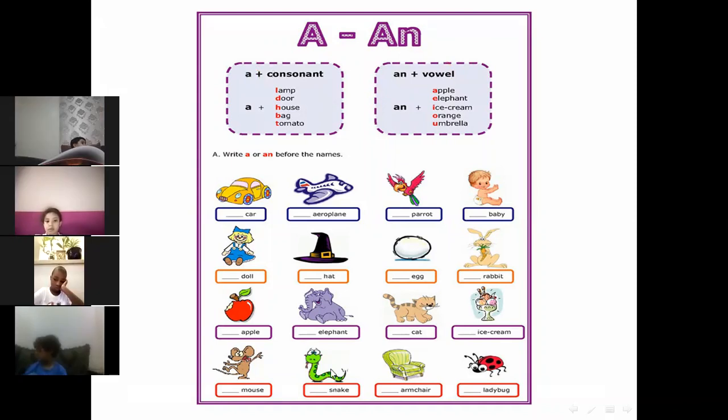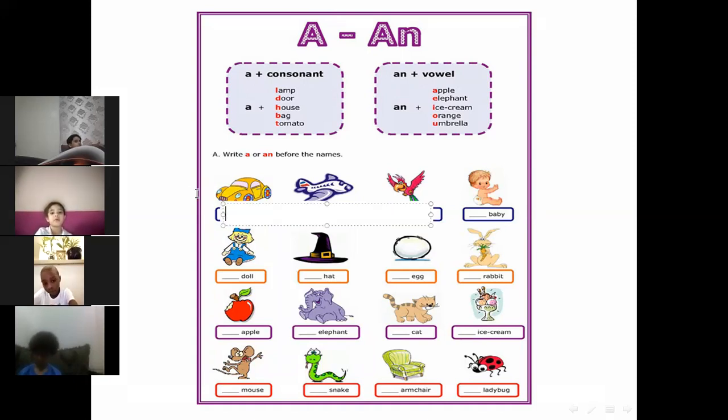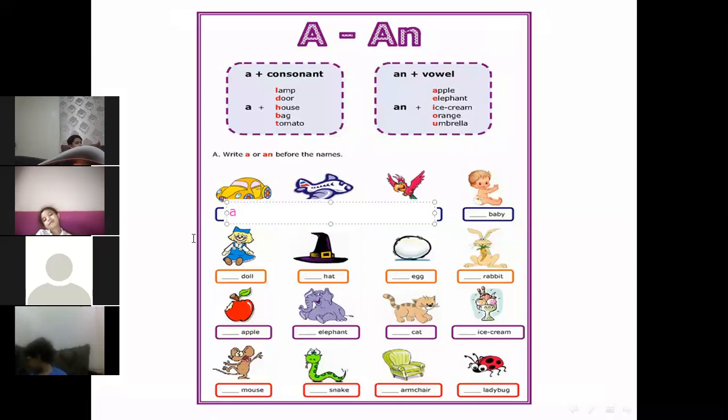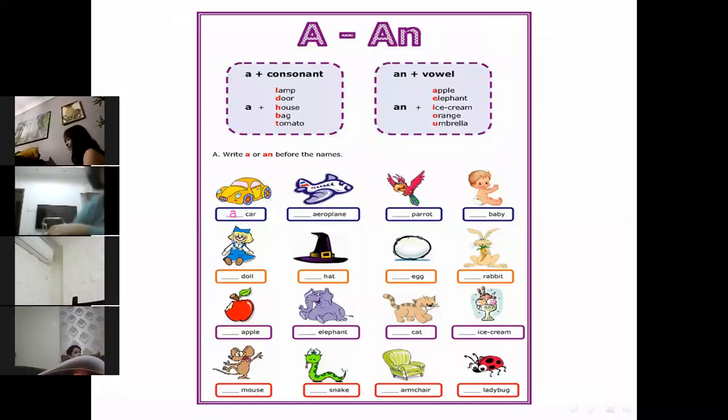Now you will be able to unmute your mics, but don't unmute them until you hear your name. Okay? Eileen. Yes. Car, A or N? Car, a car or an car? Quickly. A car? The first letter is C. Yes, a car. A car, excellent.